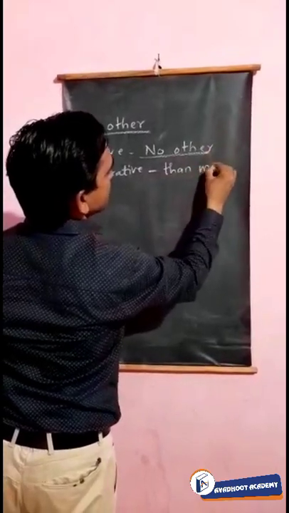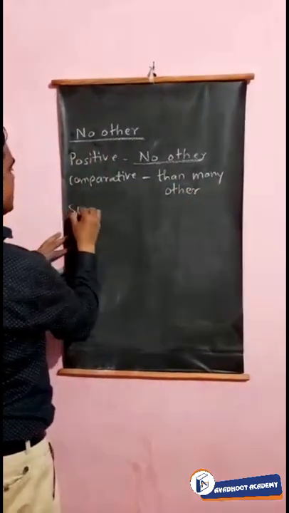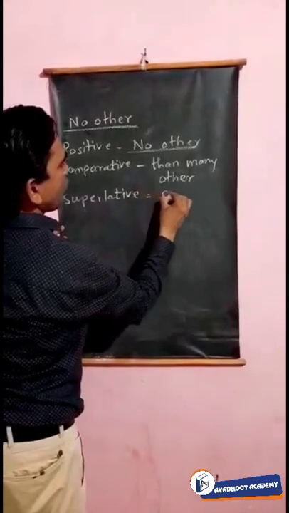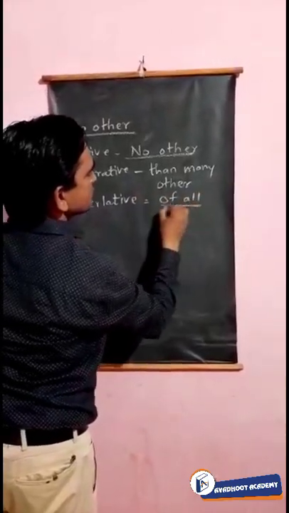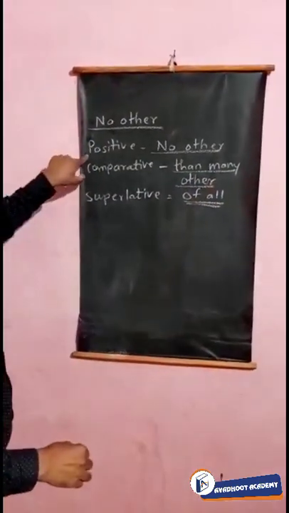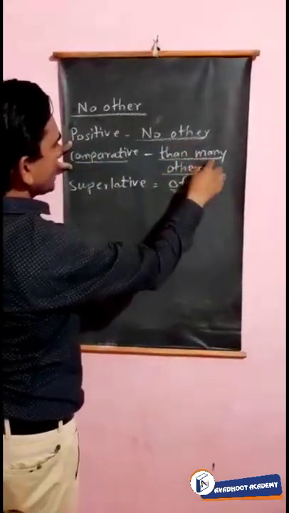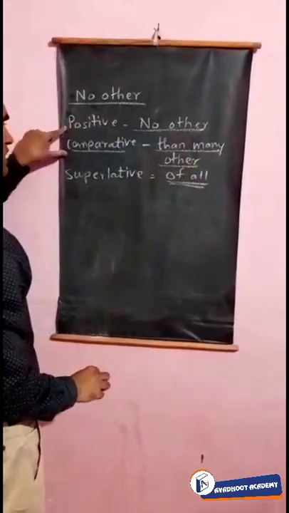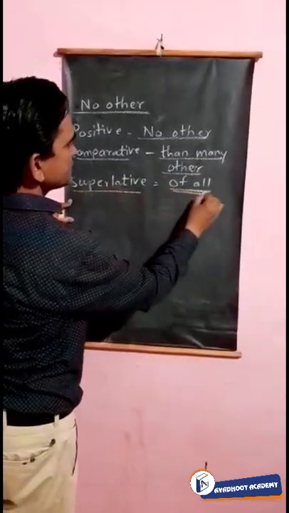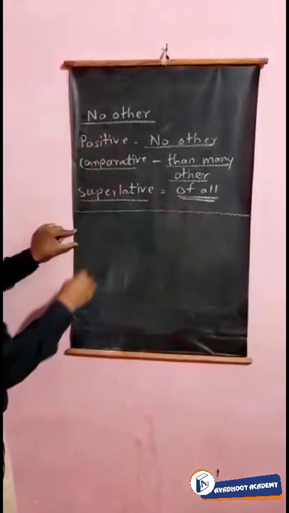many other, and in superlative, of all. So these words you have to remember. In the positive degree the sentence begins with no other. That time in the comparative, than many other will be there while changing the sentence into comparative degree. And in the superlative degree, of all is there. See the sentences again, you will find these words in the no other sentences.